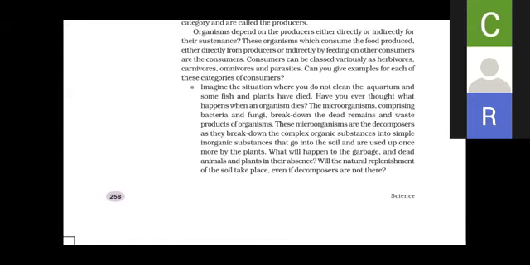So what will happen if the decomposers are not there? Organic matter will keep on increasing and increasing, and there will be no replenishment of the nutrients. So will the natural replenishment of the soil take place? No, not if the decomposers are not there. If the bacteria, the decomposers, are not there, there will be no replenishment of the nutrients.